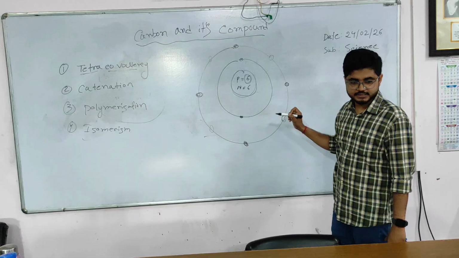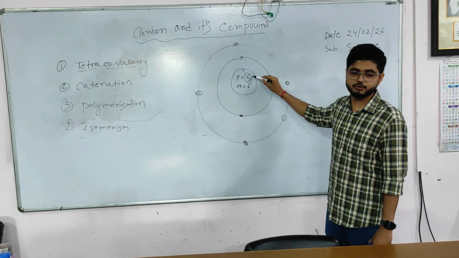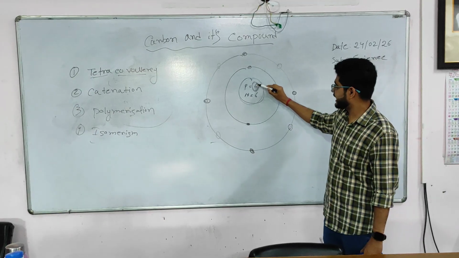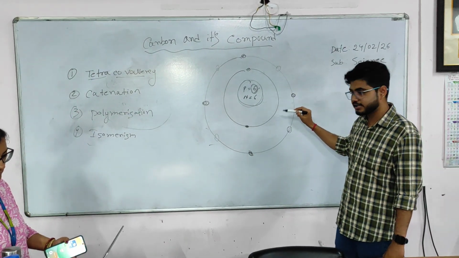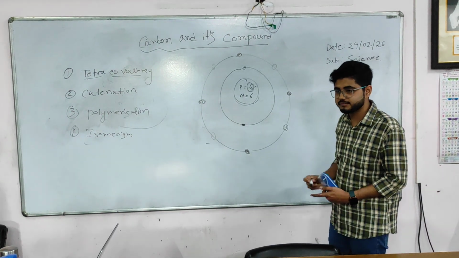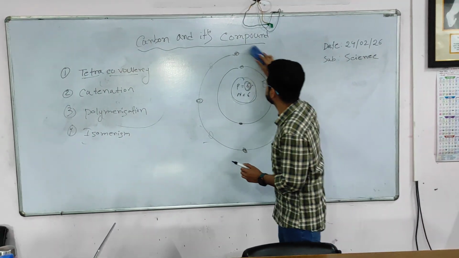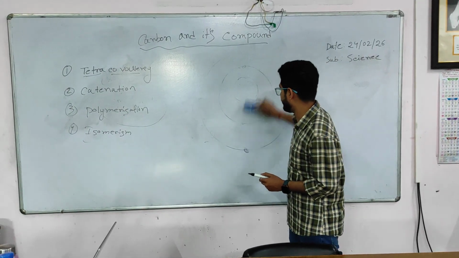The proton number will be the same, no? If carbon accepts the extra 4 electrons, the proton number will not change. So 6 protons can hold 6 electrons, but 6 protons cannot hold 10 electrons. It is not possible. So that's why carbon cannot accept 4 electrons. That means carbon can form compounds only by sharing of electrons, and that is a covalent compound and covalent bond.